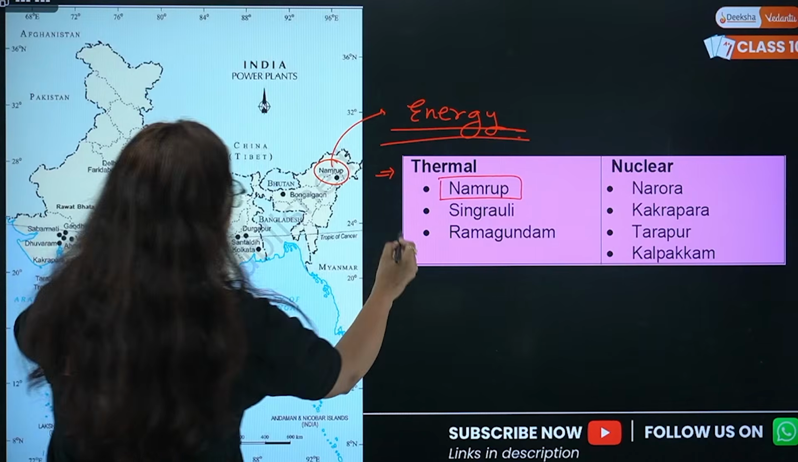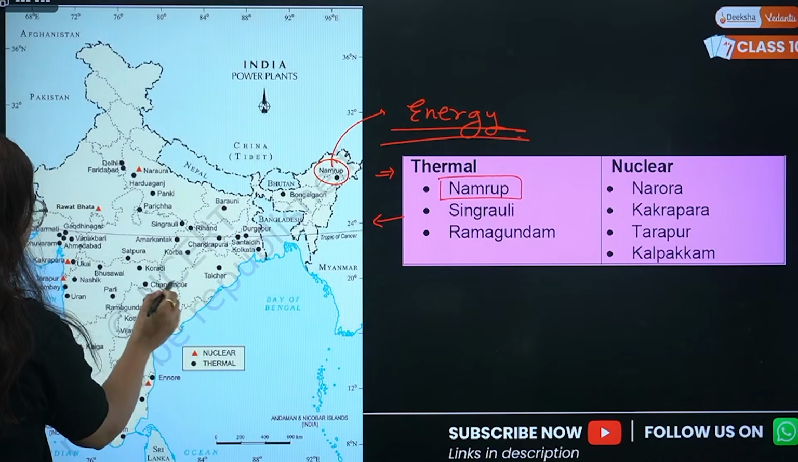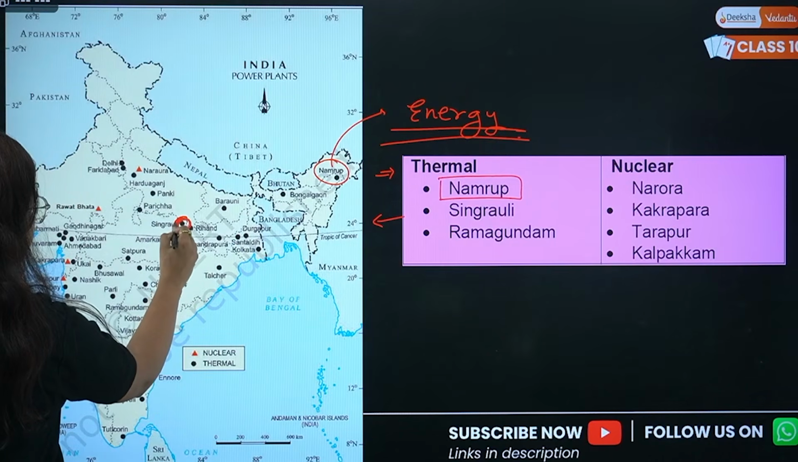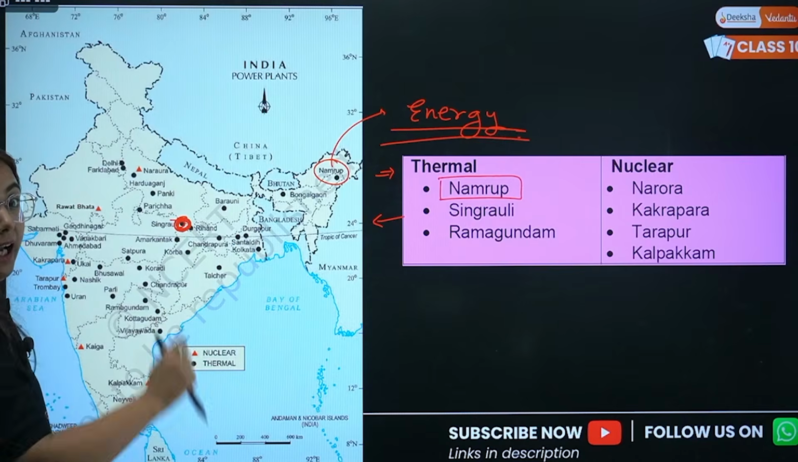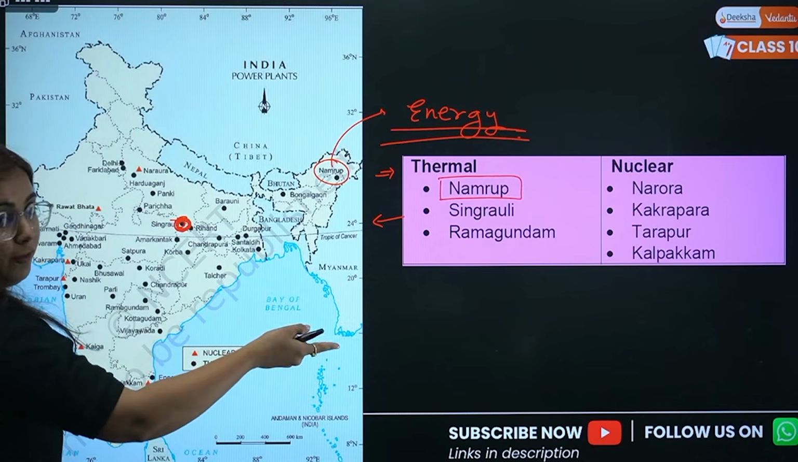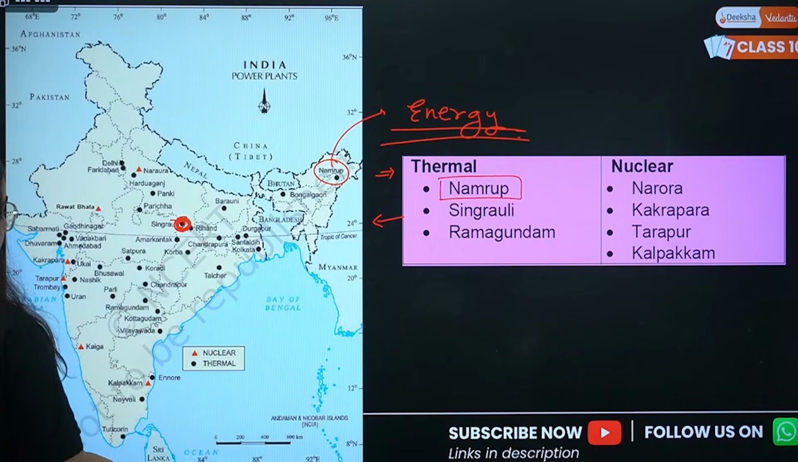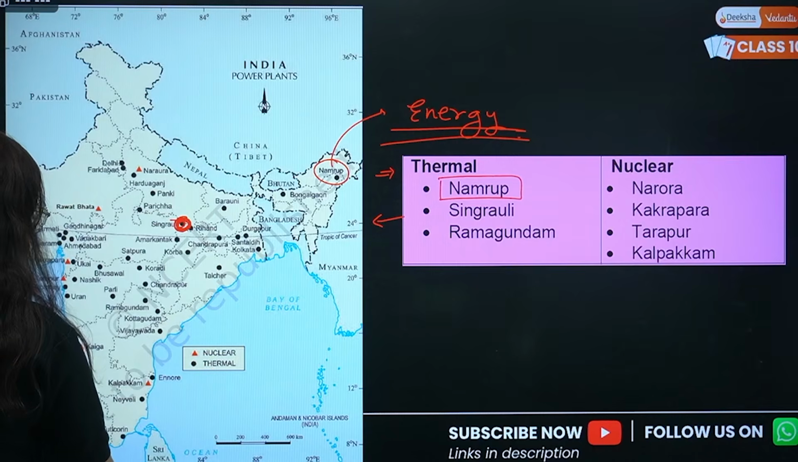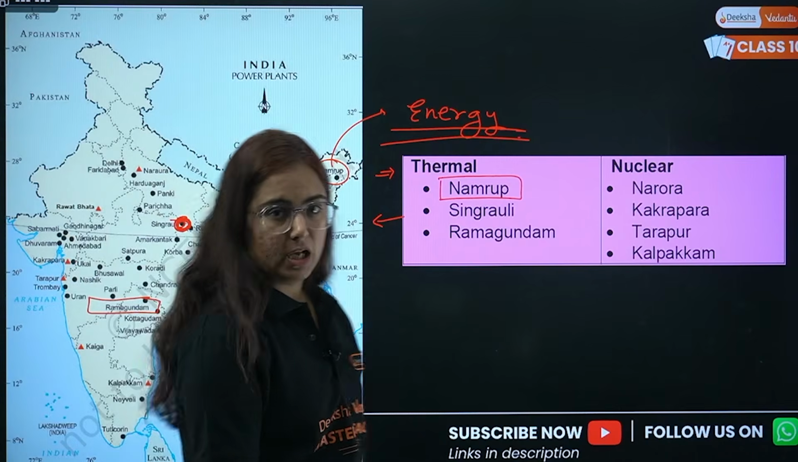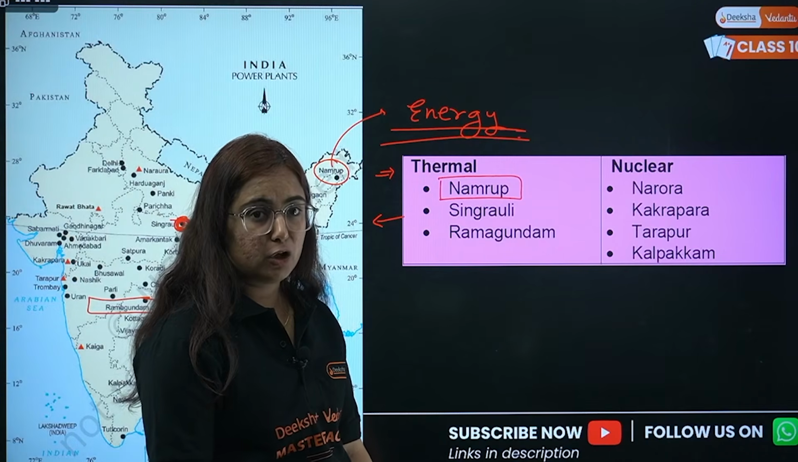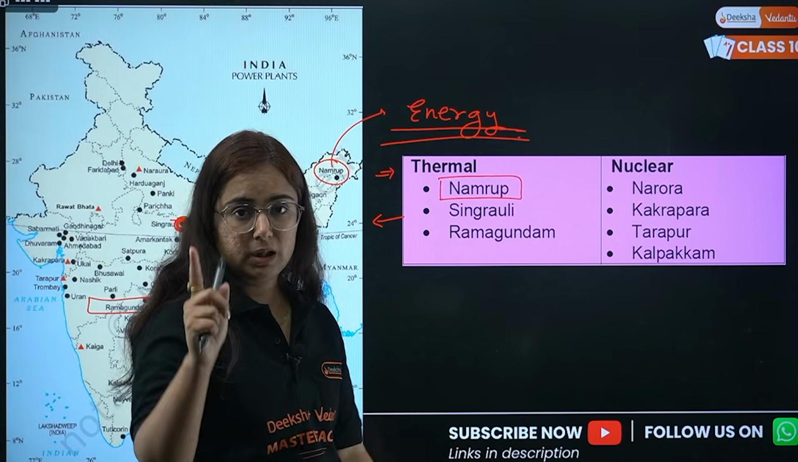Then we will move to Singrauli. Where is Singrauli? Here it is. See Singrauli in Madhya Pradesh, in the east of Madhya Pradesh. And the other one is Ramagundam. Where is Ramagundam? My dear students, here in Telangana, it is Ramagundam. Namrup, Assam, Singrauli, Madhya Pradesh, Ramagundam, Telangana.